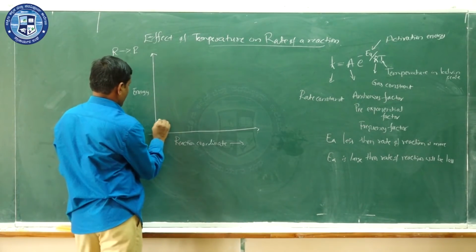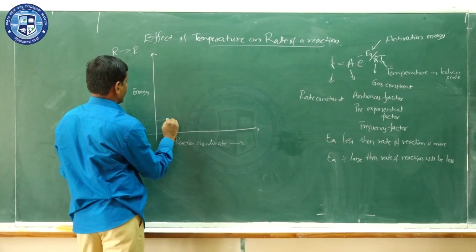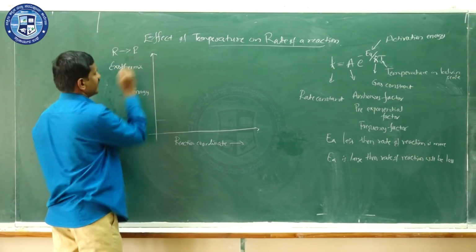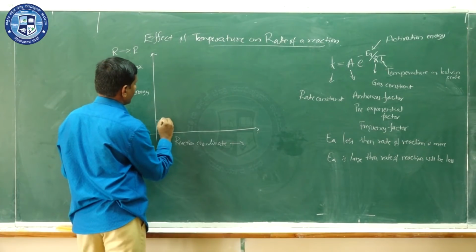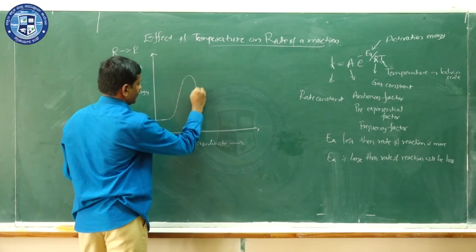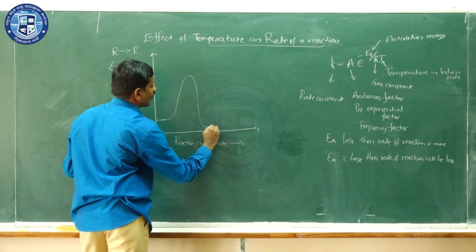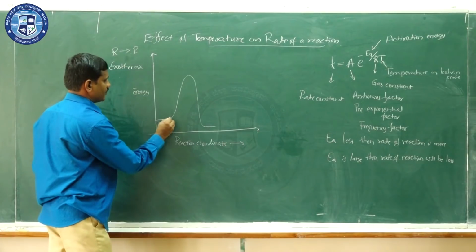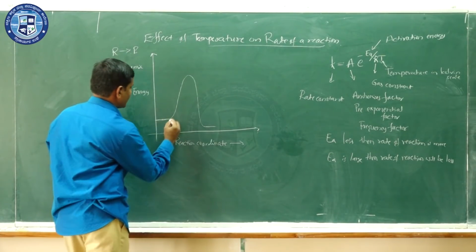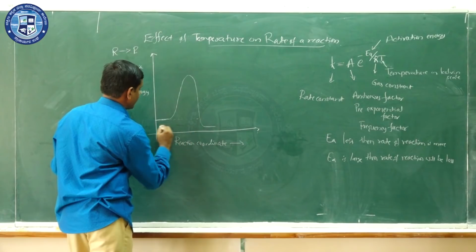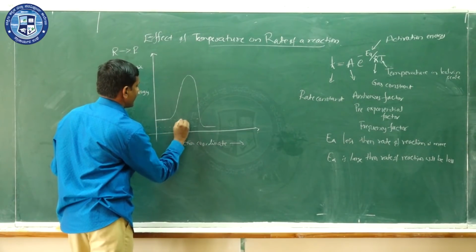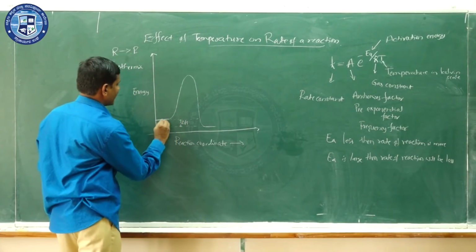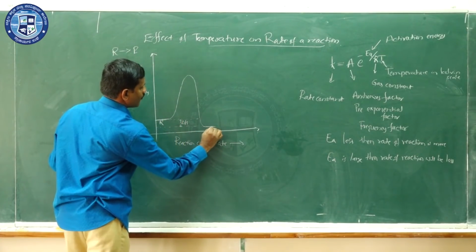If the reaction is exothermic, then we can draw the graph like this. The product will have lower energy, or it is more stable, and the reactant will be less stable and will have higher energy. This energy difference is the enthalpy of the reaction, delta H. This one is the reactant and this one is the product.